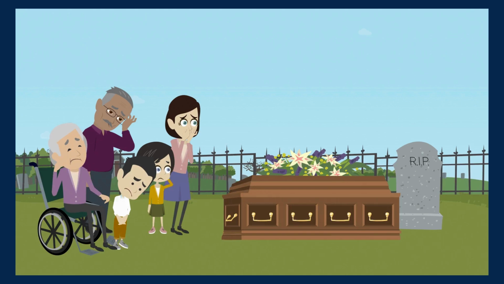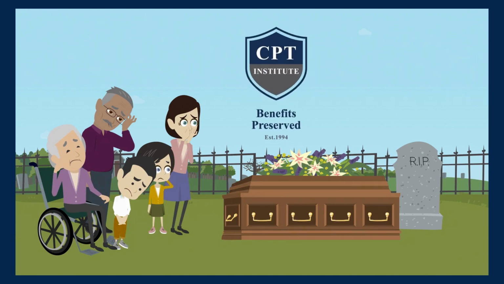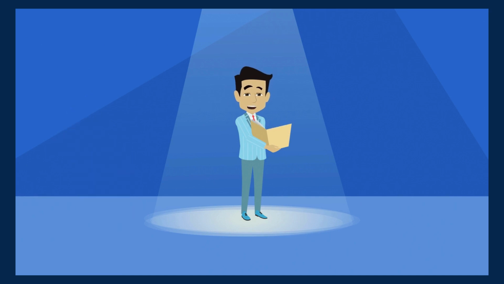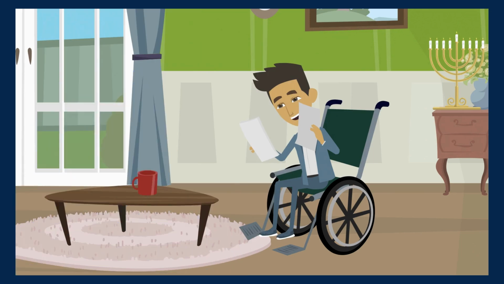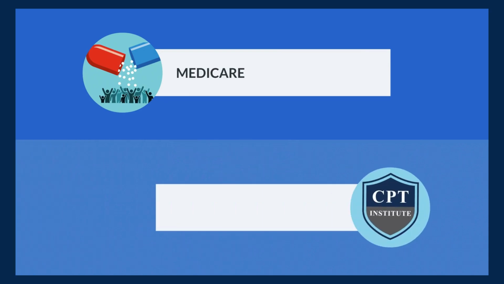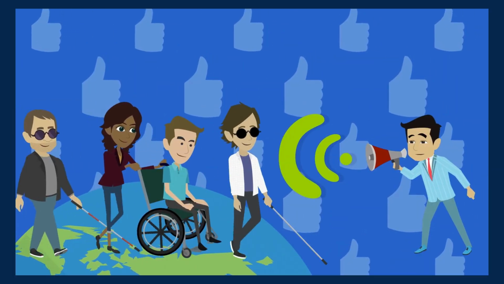Number 21. Upon death, CPT Institute may retain the remaining funds if a remainder is not named in this document. Please be sure to read this document in its entirety and list at least one remainder beneficiary. Number 22. Medicare set-aside funds are retained by CPT Institute. These funds are used to help more people.